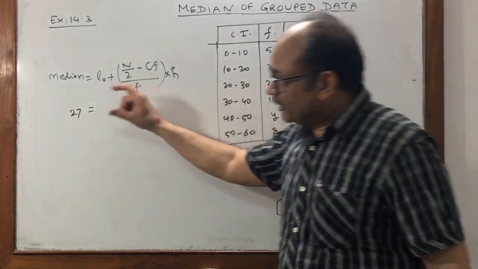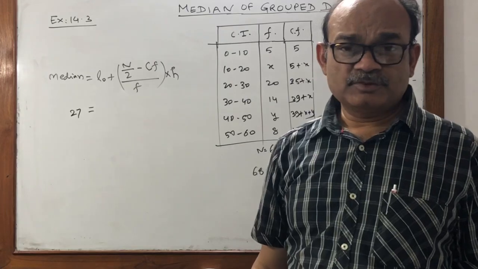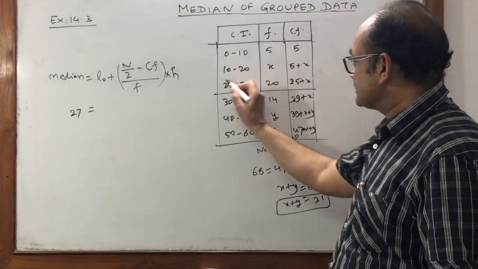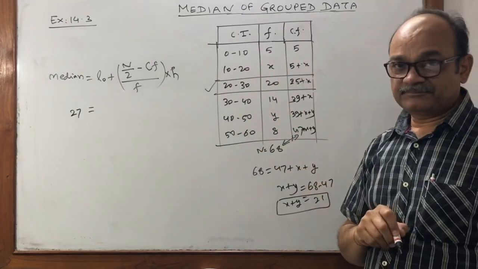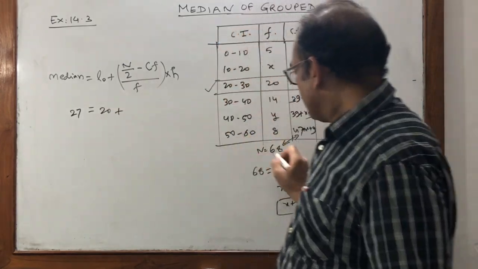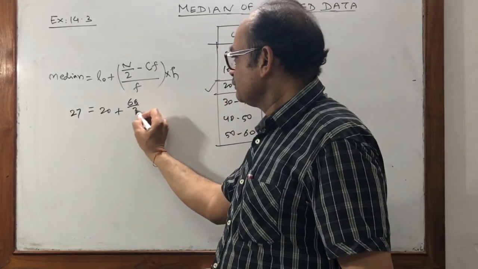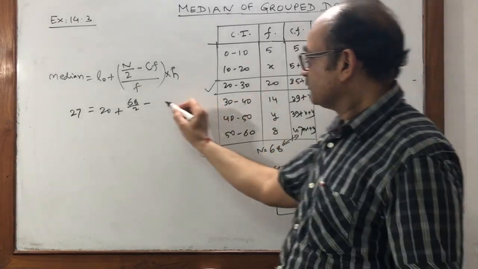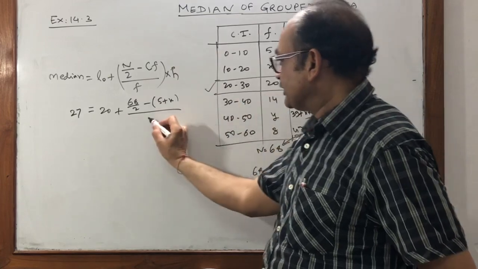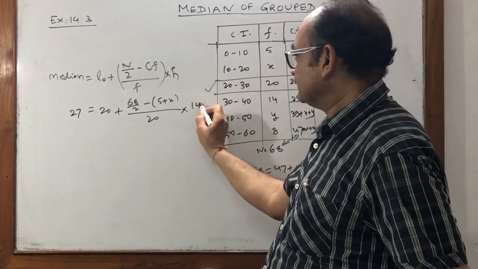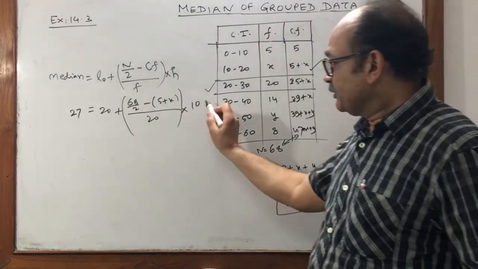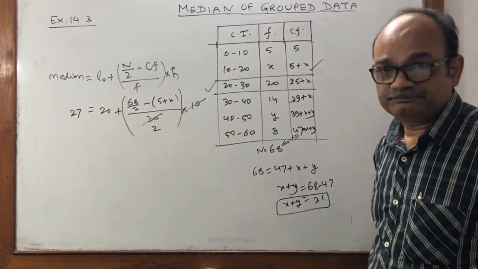Now, the important point, median is given 27. So what is the median class? 27 is median, so median class is 20 to 30. Now substitute the values, you know each and everything. L naught is 20, n by 2, 68 by 2, CF preceding, but use bracket, very important point, divide by F is 20 and H is 10. Use proper brackets.